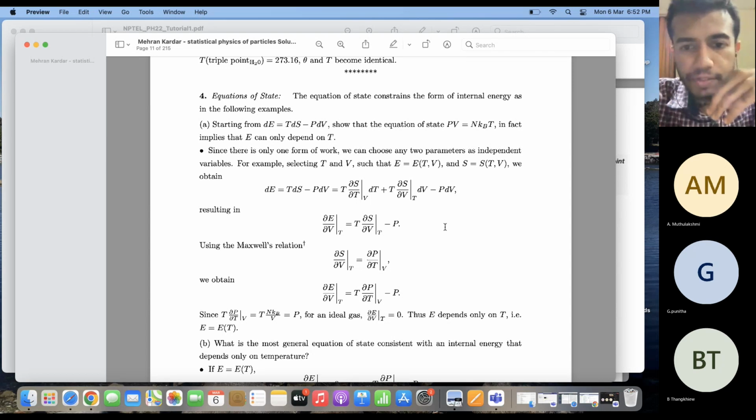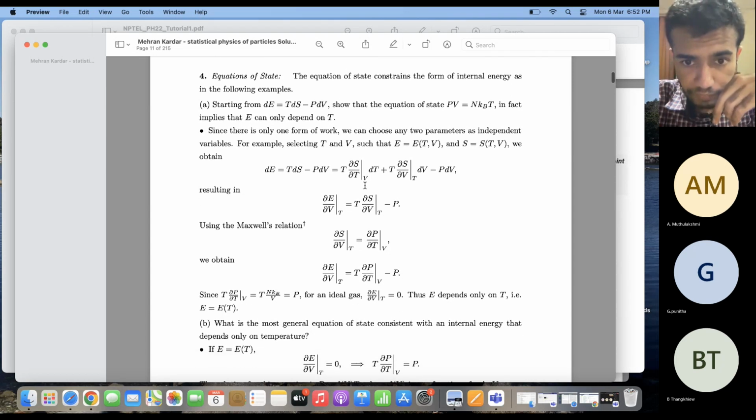Then if I take a partial derivative with respect to V of the internal energy at a constant temperature, I get del E del V at a given T is equal to T into del S del V at a given T. The dT term becomes equal to 0 because I'm taking it at a constant temperature, and minus P.